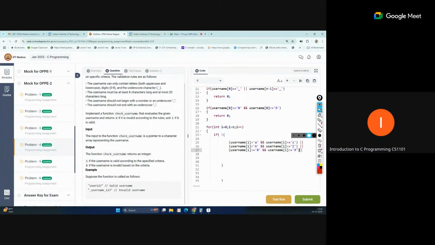That is also done. And now username, so this is the only underscore, equal to underscore. So this becomes all the conditions.